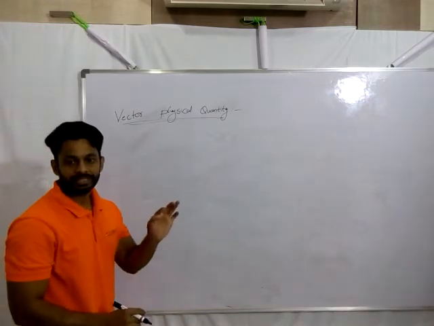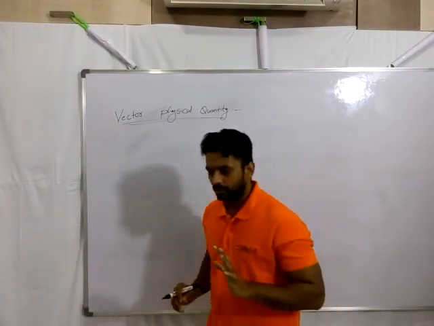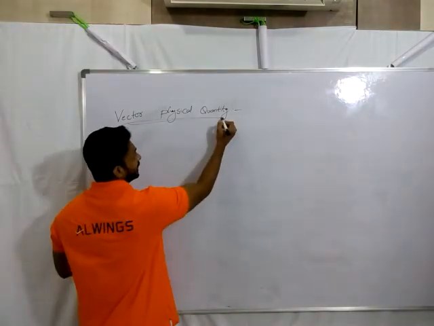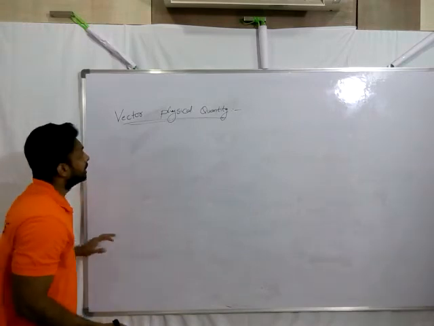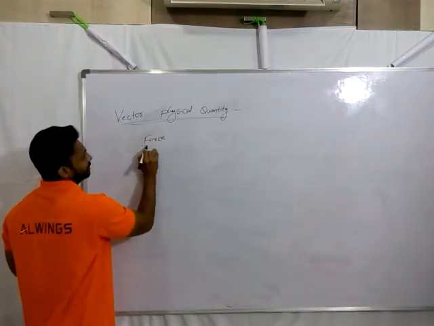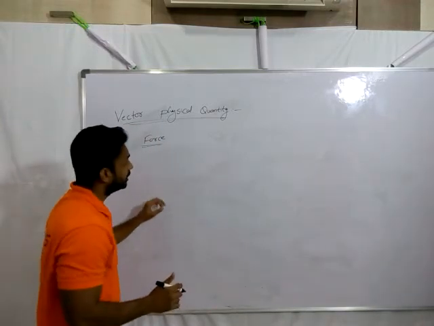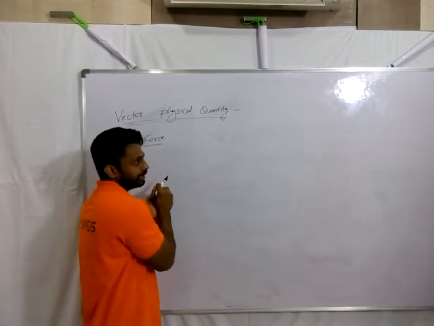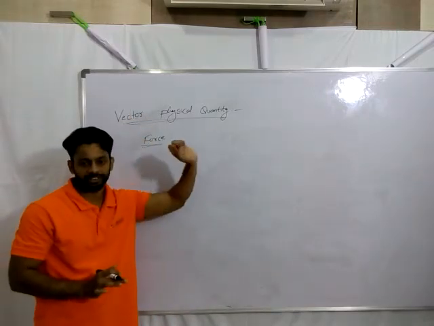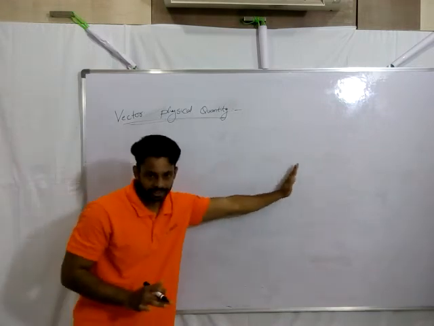So I consider any vector physical quantity, maybe a displacement, velocity, acceleration, or anything. For that vector physical quantity, what will I do? Let's consider one example of a vector physical quantity, force. Let's say a force of 10 Newton is applied in this direction. I repeat, 10 Newton force is applied in this direction.